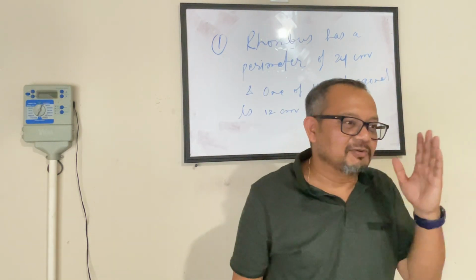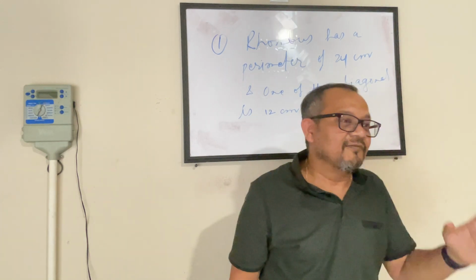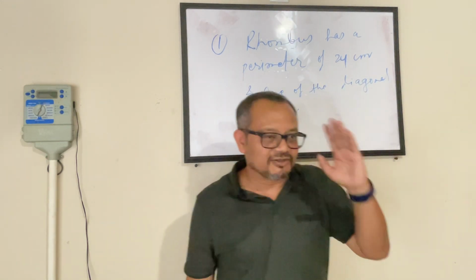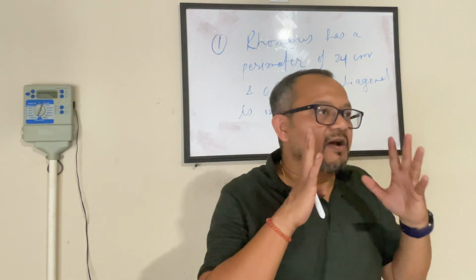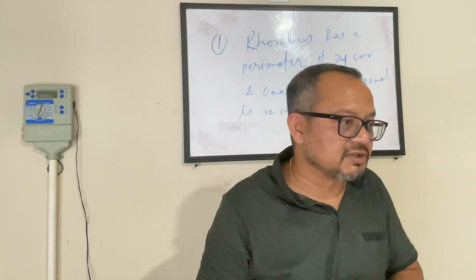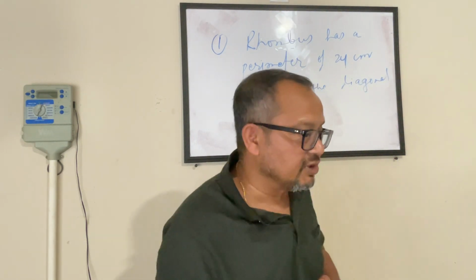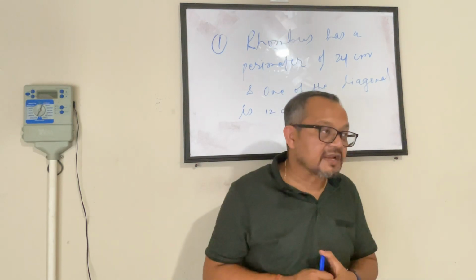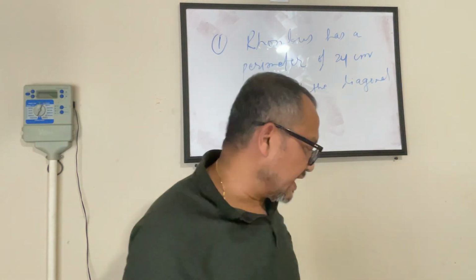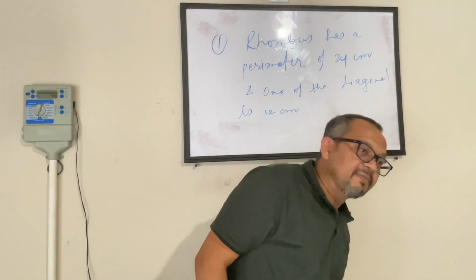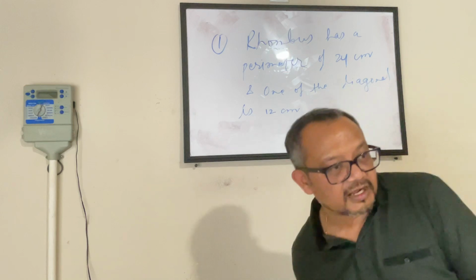So guys, don't play with emojis. That is not good. We are doing math right now. So here's the question. Find out the area of a rhombus where the perimeter of the rhombus is 24 centimeters and one of the diagonals is 12 centimeters in length. That is the question. I have read it two times, and if anybody has not heard it right, let me know. I can read it one more time, but over to you guys.